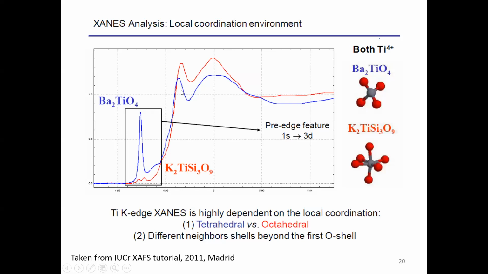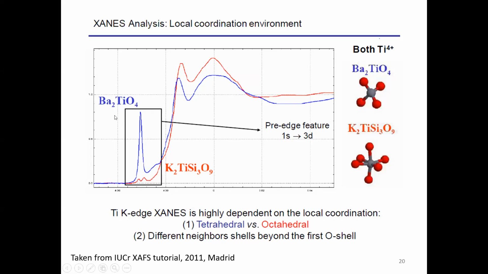What is the difference? In one case it is tetrahedral and in the other it is octahedral. This nearest local coordination environment is very sensitive in the pre-edge region. The first example I showed you was a shift in the edge. Now this is a sensitivity in the pre-edge region.